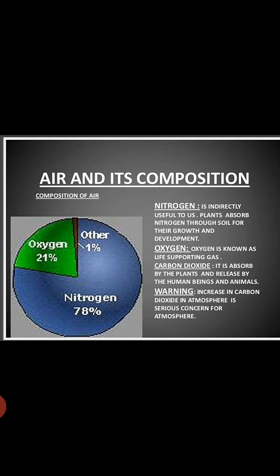Air and its composition. In this diagram we see oxygen is 21%, nitrogen is 78%, and other gases 1%. So that was the contribution of the different gases. Nitrogen is used by us indirectly. Plants absorb nitrogen through soil for their growth and development.